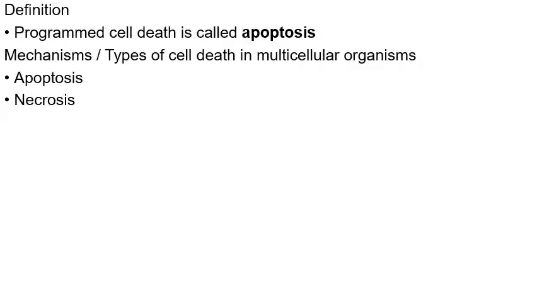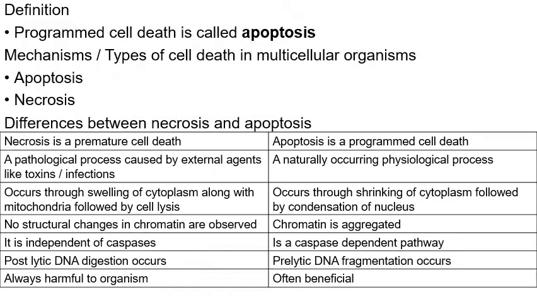Necrosis is an accidental cell death occurring due to uncontrolled factors in the external environment of the cell, which could be sudden stoppage of perfusion to the cell or any sudden invasive organism invading the cell, and so forth. Now, the basic differences between necrosis and apoptosis are the following.